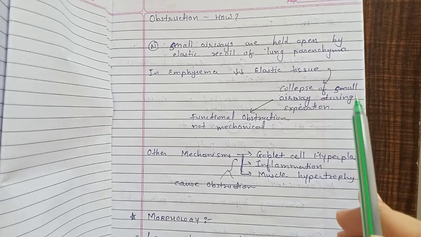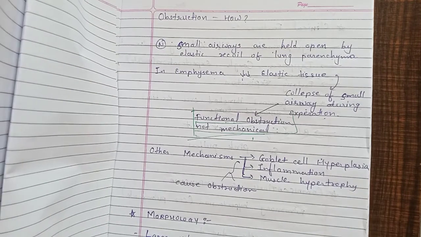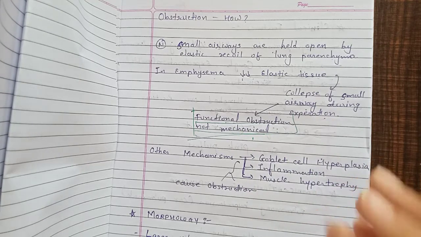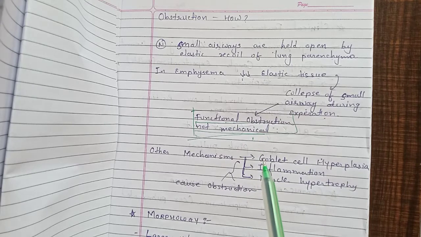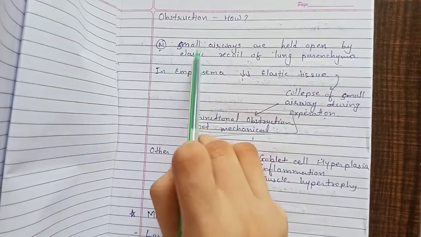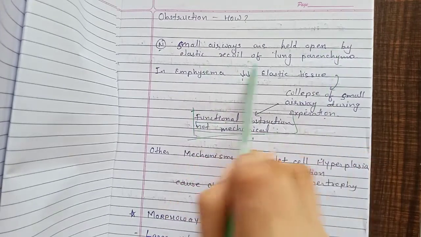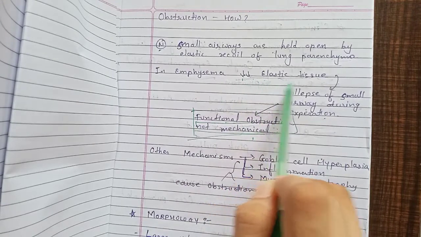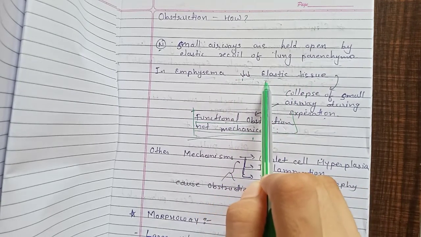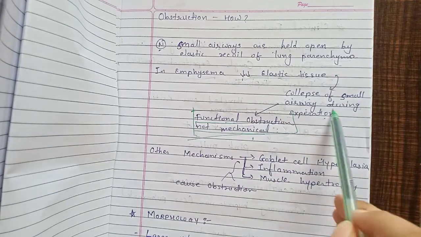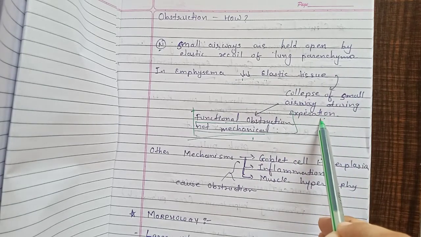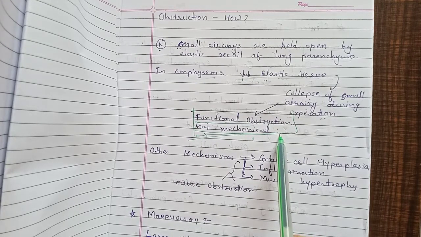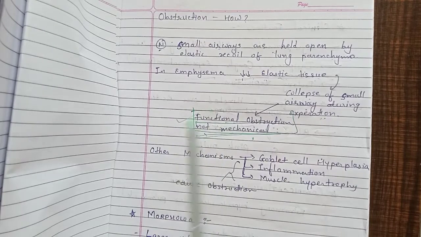Now you all will have a question: in emphysema there is expansion of air spaces, so how does this count as an obstructive lung disease? Here is the reason. Normally small airways are held open by elastic recoil of the lung parenchyma. In emphysema there is destruction of elastic tissue, so elastic tissue is decreased. So there is a collapse of small airways during expiration. This leads to functional obstruction, not a mechanical obstruction. So in emphysema there is a functional obstruction, not a mechanical obstruction.